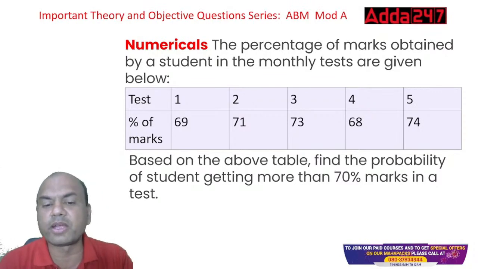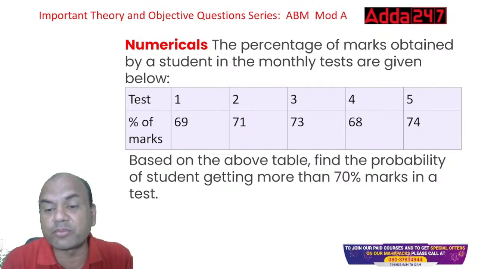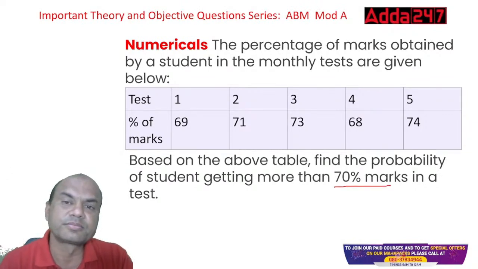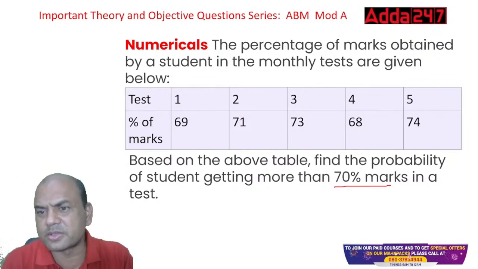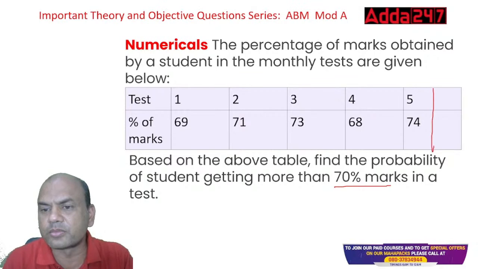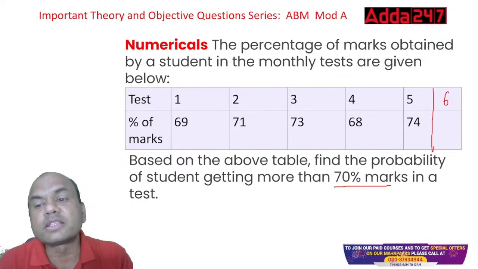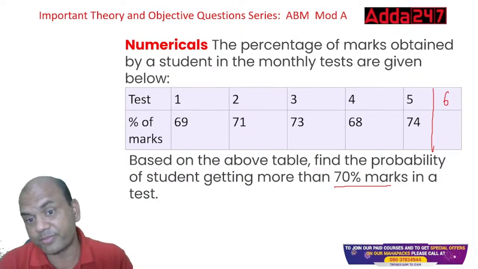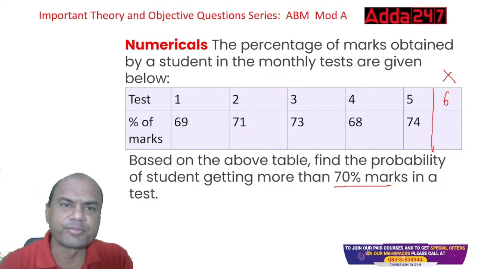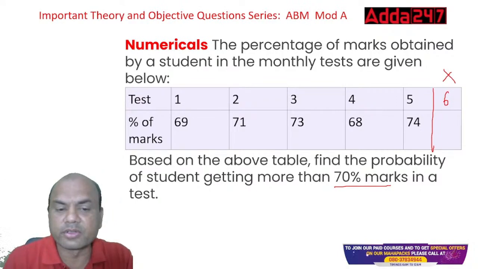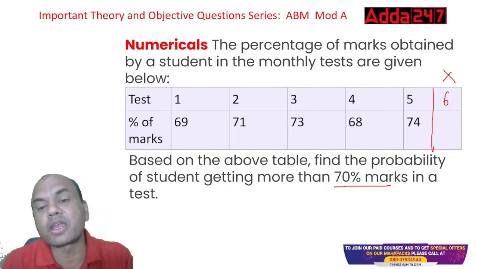Based on the above table, find the probability of a student getting more than 70% marks in a test. Suppose I take test number 6 now. What is the chance that the student will get more than 70%? That is the question. How will you understand this? The question is very simple. Forget the 6 now, we will focus on only 5. So, total tests are 5. Out of 5, how many are above 70?